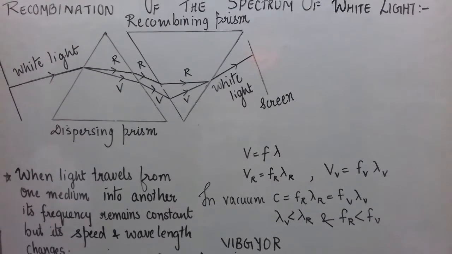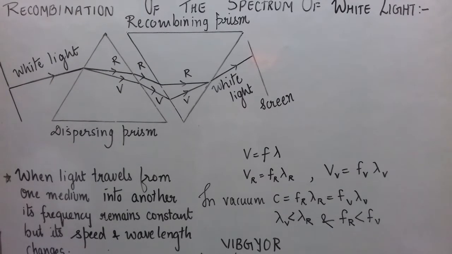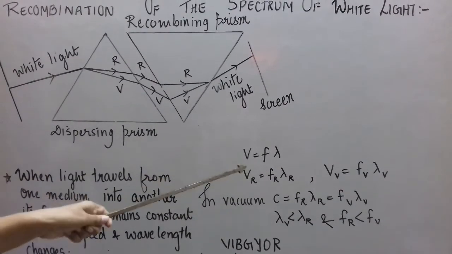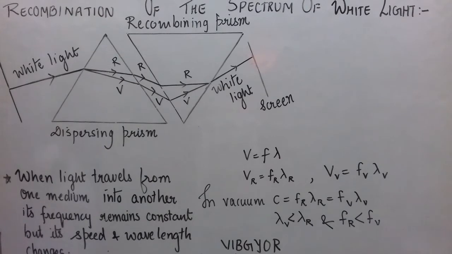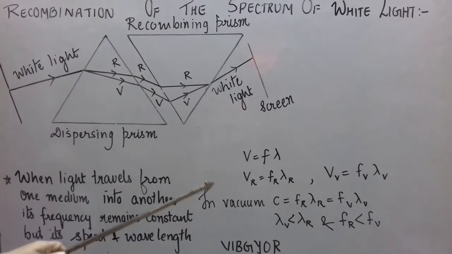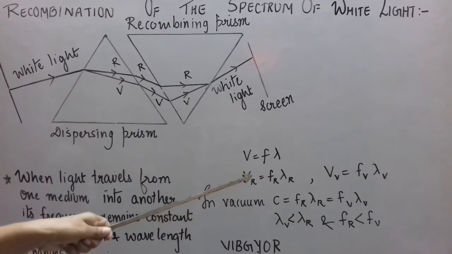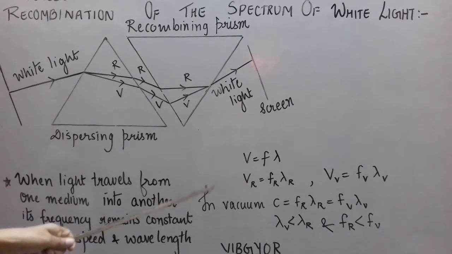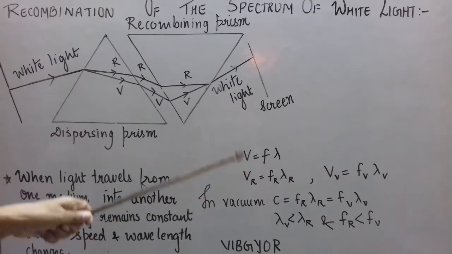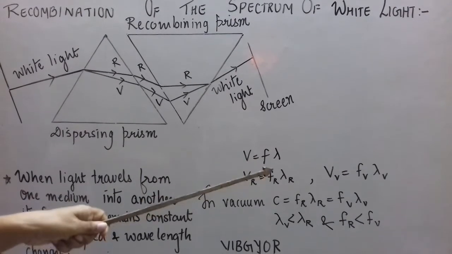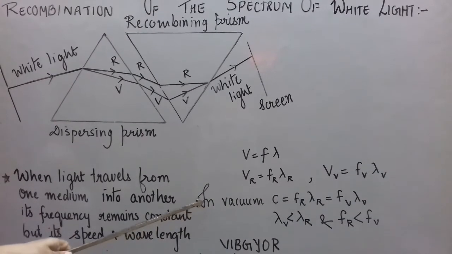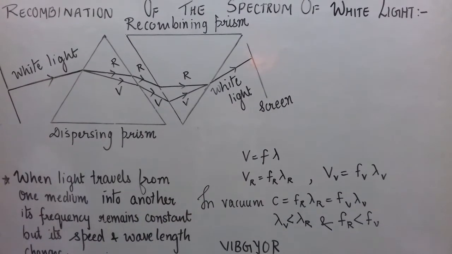Although we will not go into detail, you can remember that light is an electromagnetic wave and it is a transverse wave. So V is equal to F lambda is also valid for light. Now VR is equal to FR into lambda R. For red color, I can write the equation like this. Let us write the same equation for violet color: VV is equal to FV into lambda V.